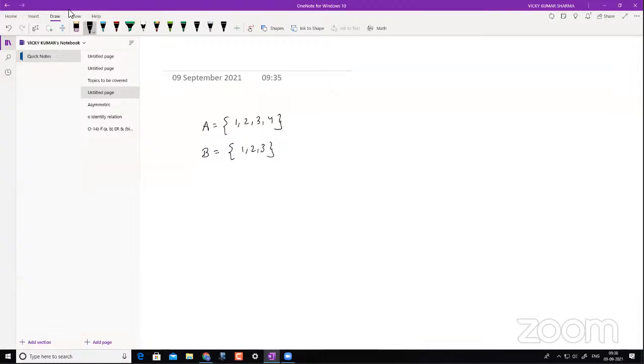So now I can say that B is a subset of A. I can also write B is a proper subset of A. Now what do we really mean by this, right? So this is called proper subset, and this notation is basically called improper subset, or simply you can say it as a subset.